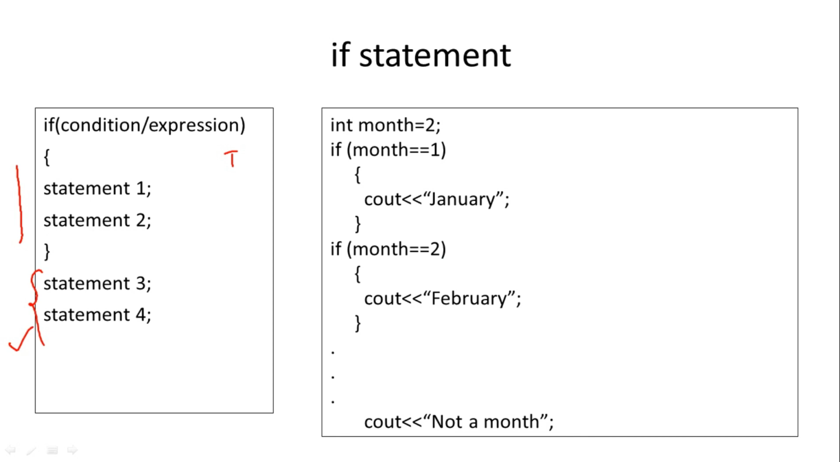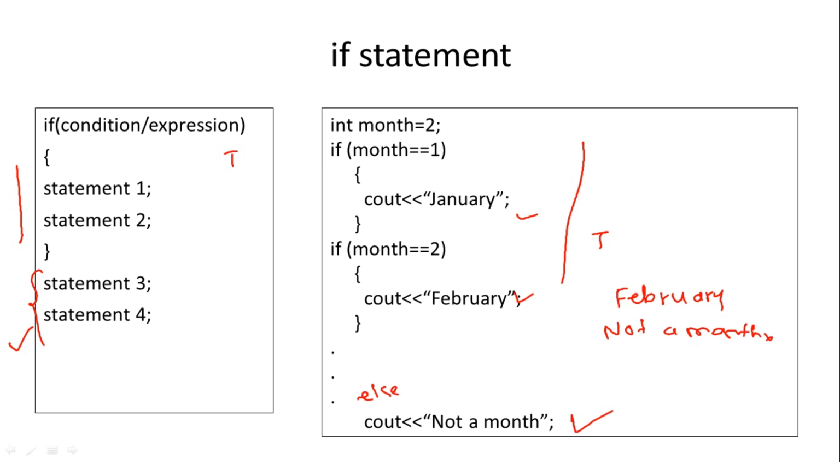So in this case also, if any one of these conditions is true, these statements are executed. But when the condition is false, what is to be done is not mentioned, and the statements that are outside of it are always executed. So here there may be contradictory output. If the month equals 2, February will be executed, but along with that, the "not a month" statement will also be executed. To avoid this contradiction, you can include an else statement and put this statement inside else.